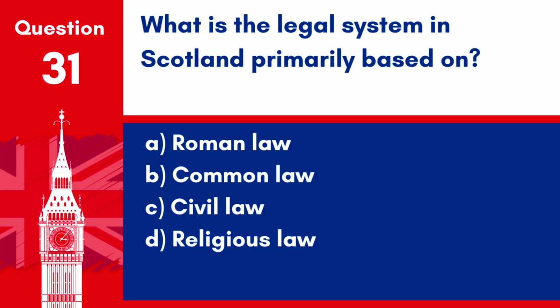Question 31. What is the legal system in Scotland primarily based on? A. Roman law. B. Common law. C. Civil law. D. Religious law.